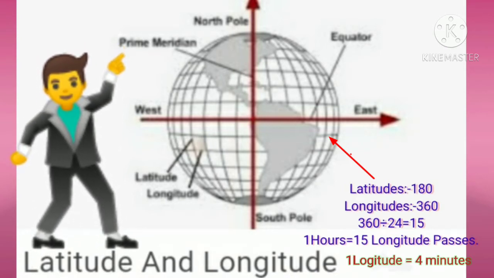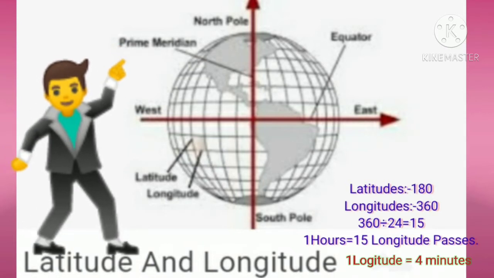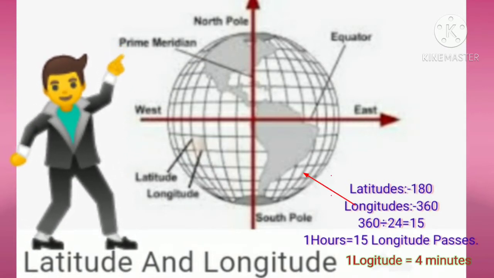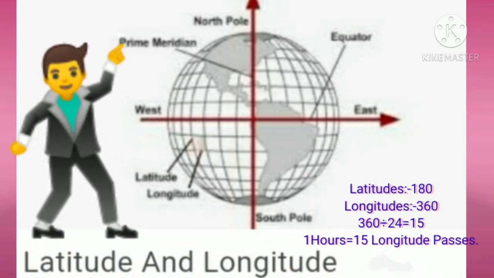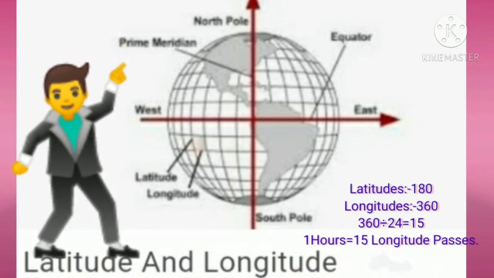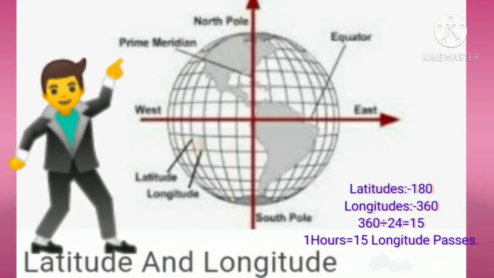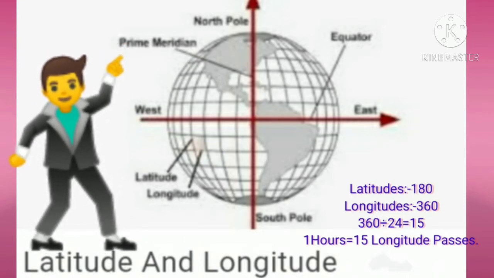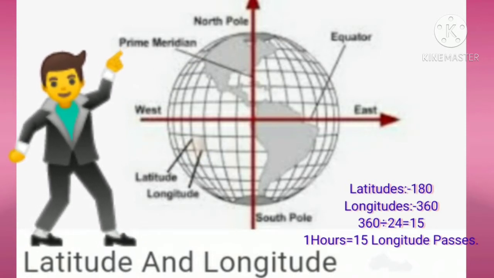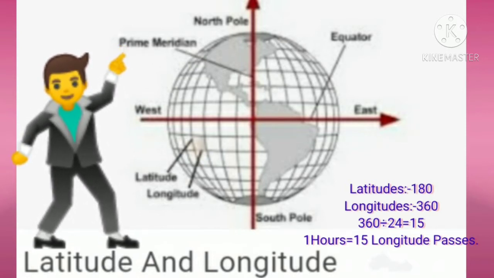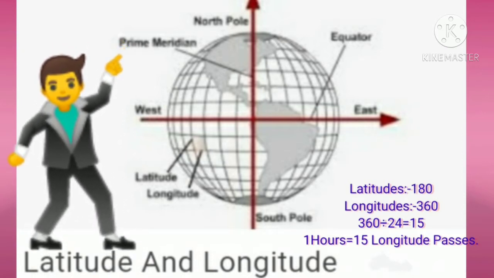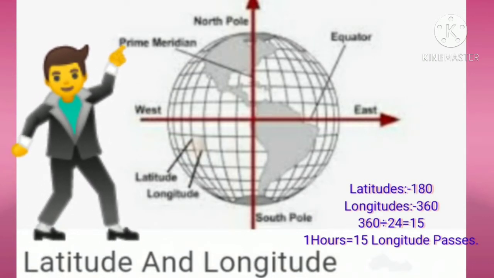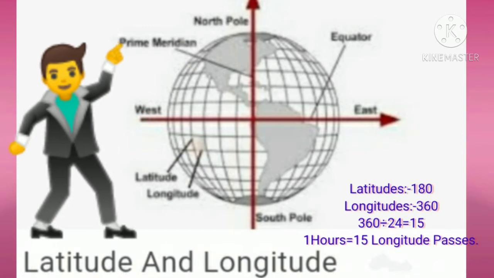Now there are latitudes 180, longitudes 360, divided by 24 hours means 15 longitudes pass in 1 hour in front of the sun. Now it means 1 longitude is passing within 4 minutes. So we come to know that, in short, total latitudes are 180 and total longitudes are 360.